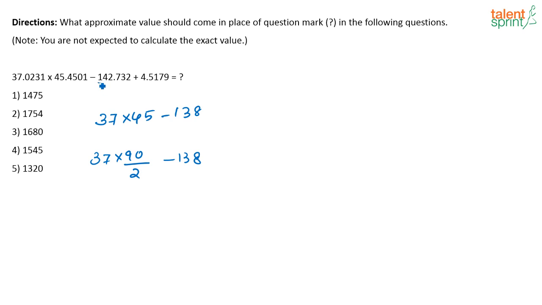Now I hope I didn't write that step explicitly. Here I have 142.7 minus 4, correct? So, sorry, 142.7 plus 4.5. Approximately, I have directly solved it, 142 and 4, and I have taken it as 138, okay?